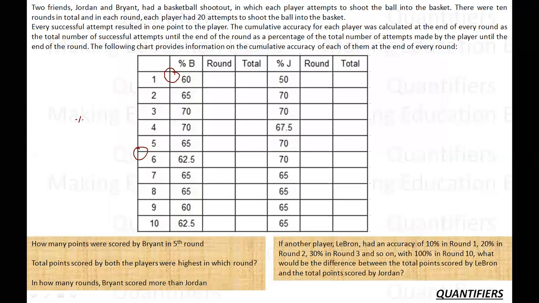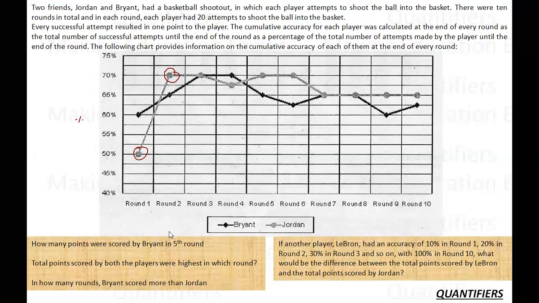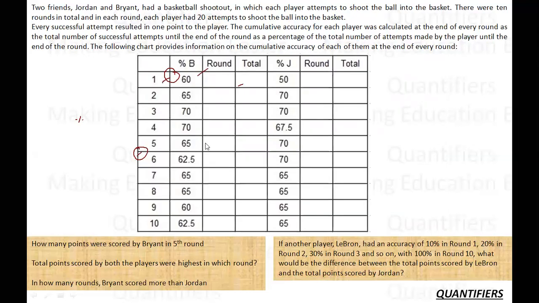Now I have just written down that graph into this data here. For example, if I'm talking about Bryant's entry was 50%, 70%, 70%, 67.5. So I have written this as 70, 60, 65, 70, 70, 50, 70, 70, 67.5. I have noted everything down. Because it will be easier for me to accumulate everything, and it is easier for me to calculate the data.